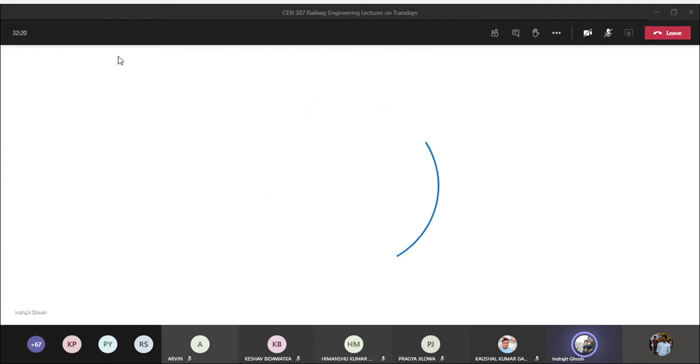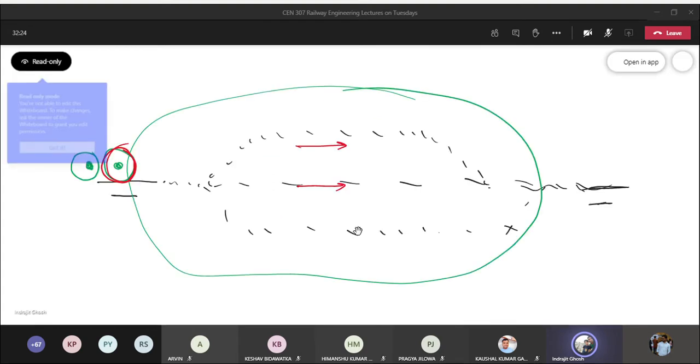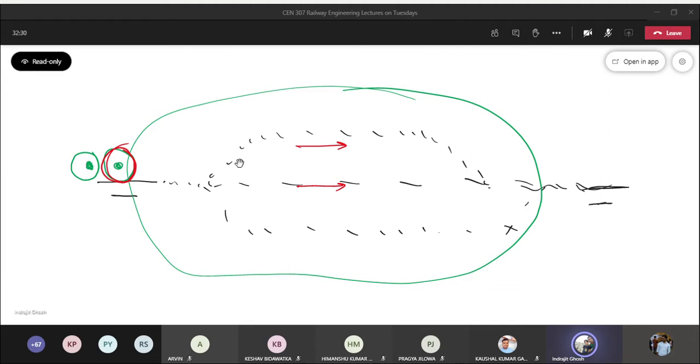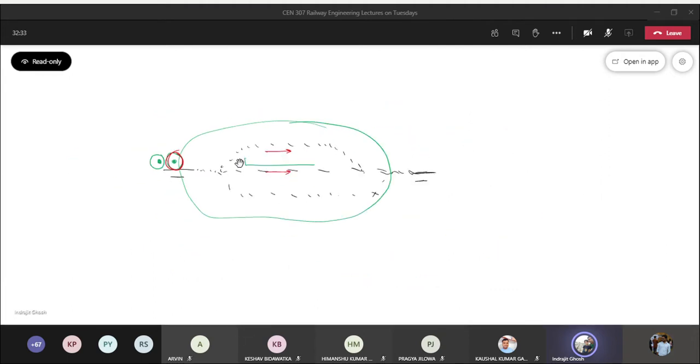Platform. Passengers came out, passenger went inside. Now the train has to start. Now that control, so when there is a platform, the driver is supposed to know when he or she will be able to move. That information can be provided with the help of a signal which is known as starter.